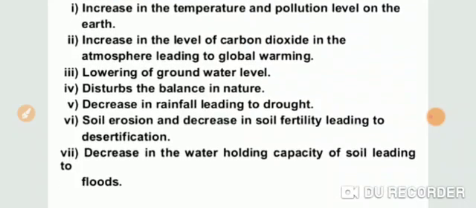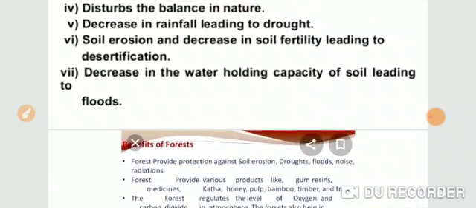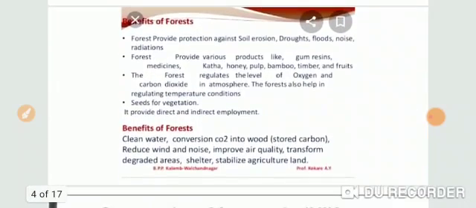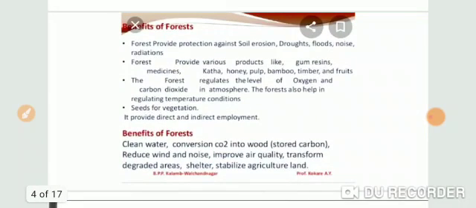Next we will study a renewable natural resource, that is forest. You all know forests are one of the most useful renewable resources that is available on the earth. Forests have a wide variety of plants and trees, and forests are very important for us on earth. Why is the forest important for us? Very first, forests are the green lungs. They behave like green lungs. They purify the air and control the air pollution.